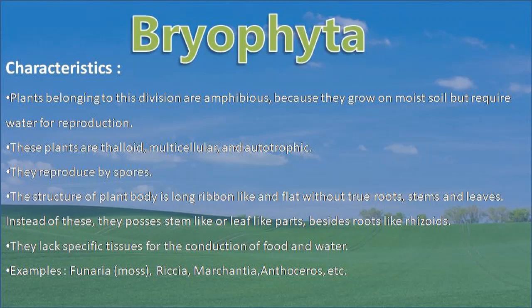Thallus is there. It is multicellular and does not bear real root, shoot or real leaf, and so it is called thalloid. It is autotrophic as chlorophyll is present there, and it produces its food by photosynthesis.